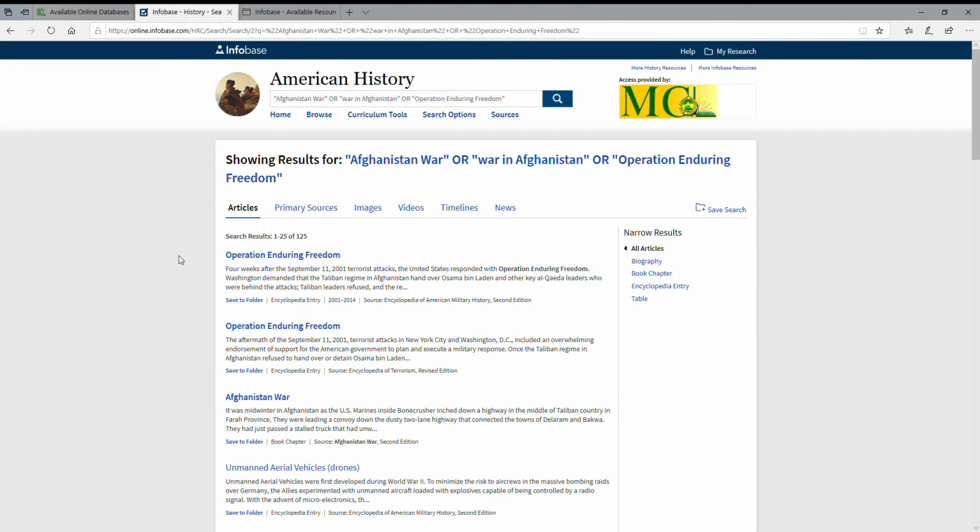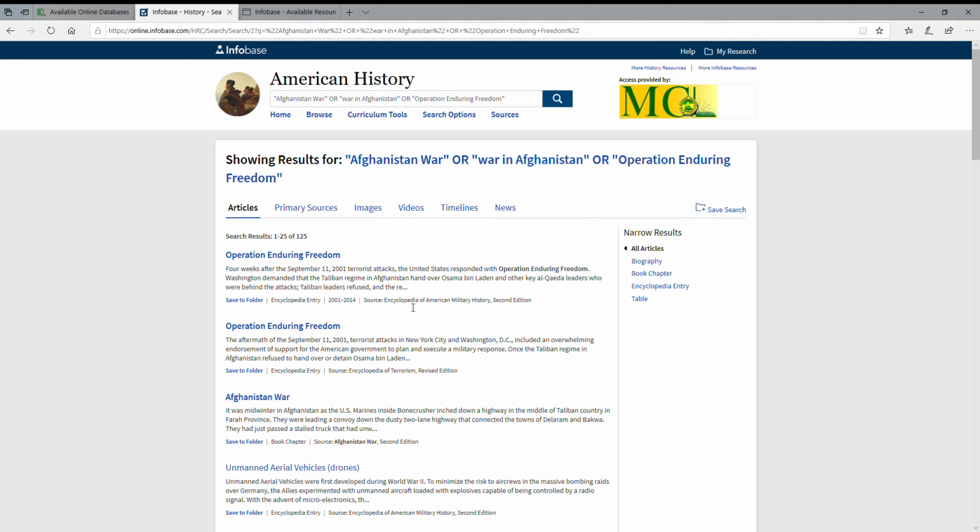So what you're going to see first is at the top are tabs for all of those types of resources we already spoke about. So you're going to see articles, which are going to give you a little bit more information. Underneath of the article, you'll get a little abstract, and it will also tell you what type of article it is and where it came from.